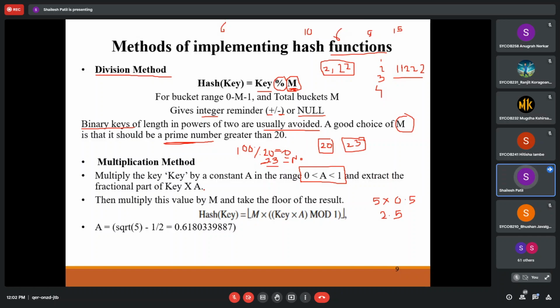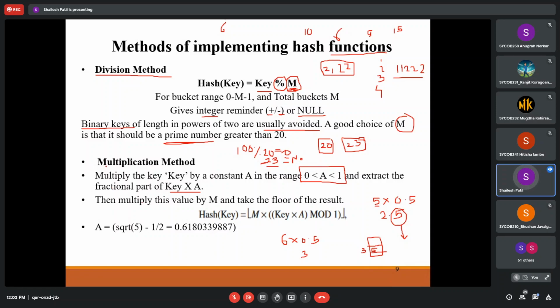So we extract the fraction part of key into A. What is the fraction part now? It is 5, so that we are going to extract. And we are going to place this 5 in that position of the table, so that will be at the 5th location. That is called the multiplication method. Now it's 5, it's matching. But if we take another number, 6 into 0.5, what will it give? 3. So this 6 will be placed at the 3rd location.